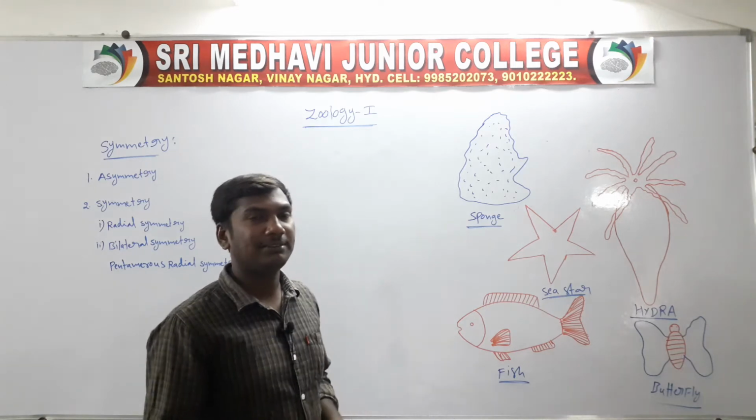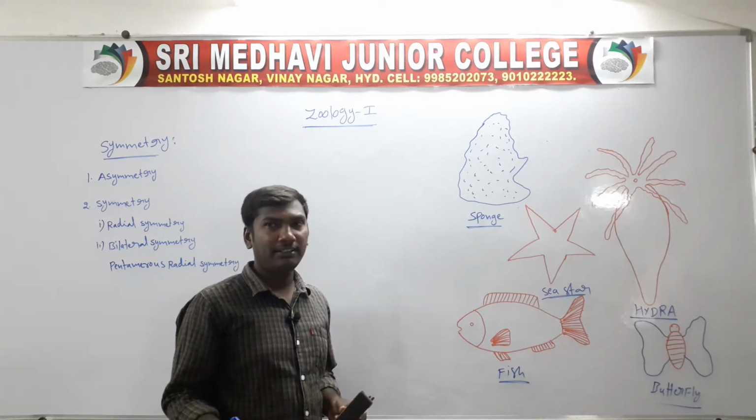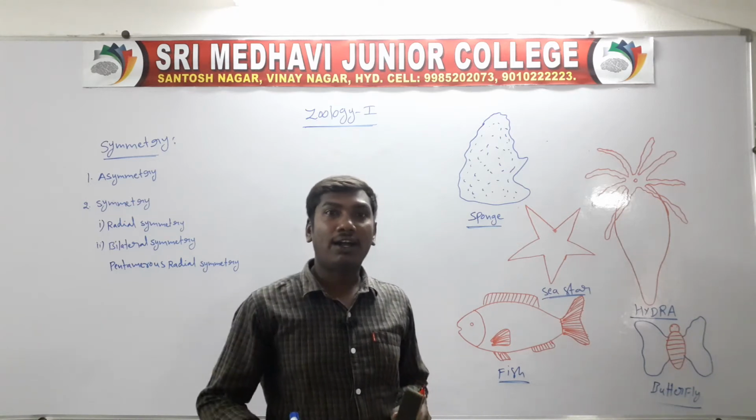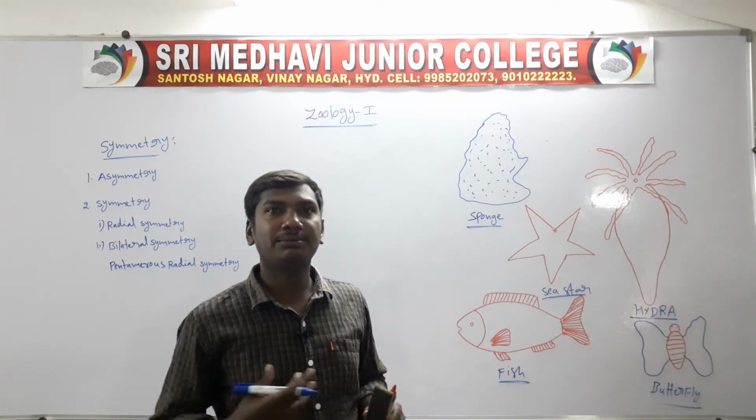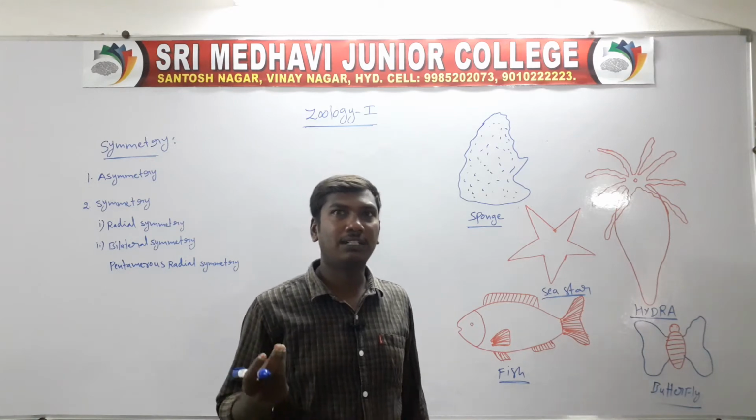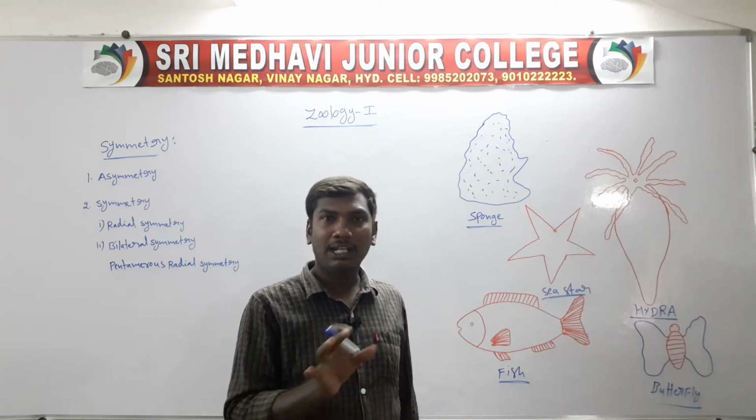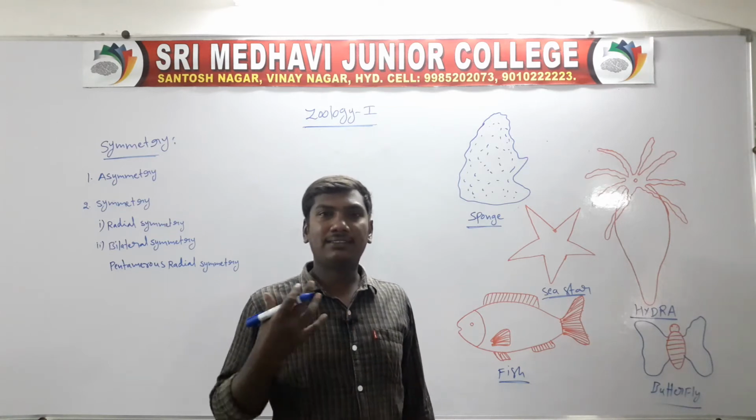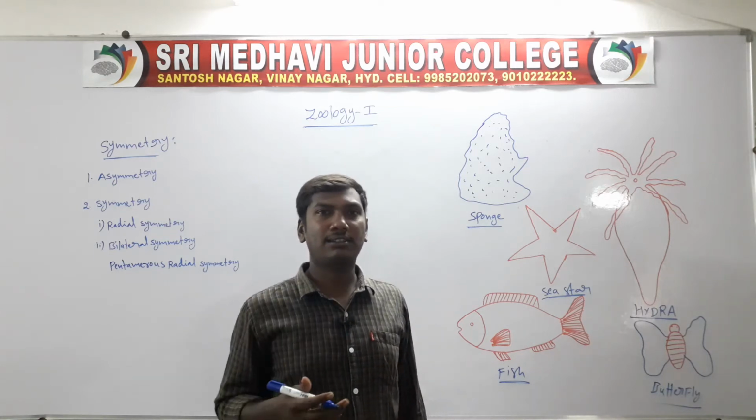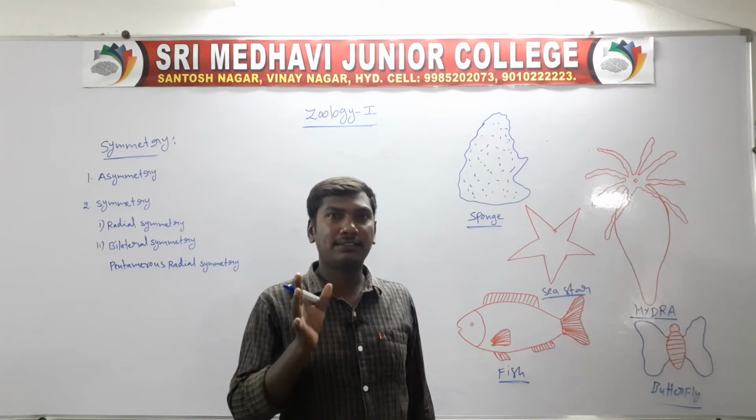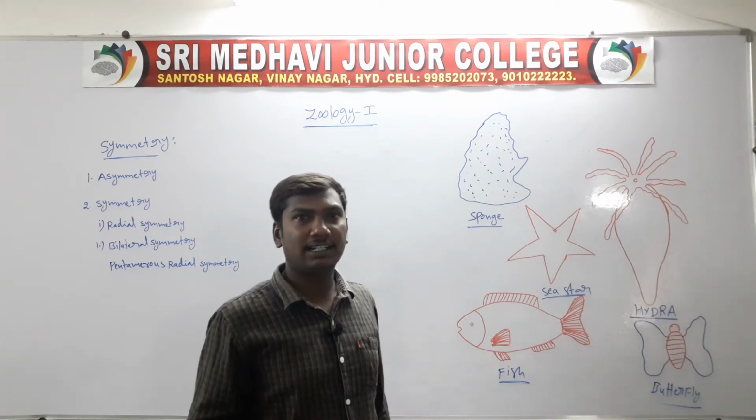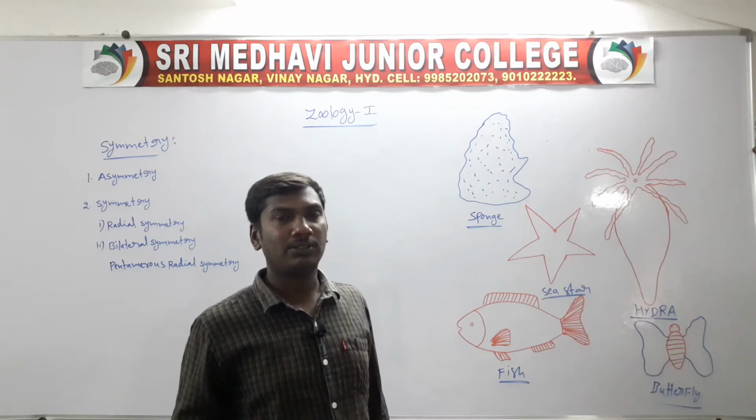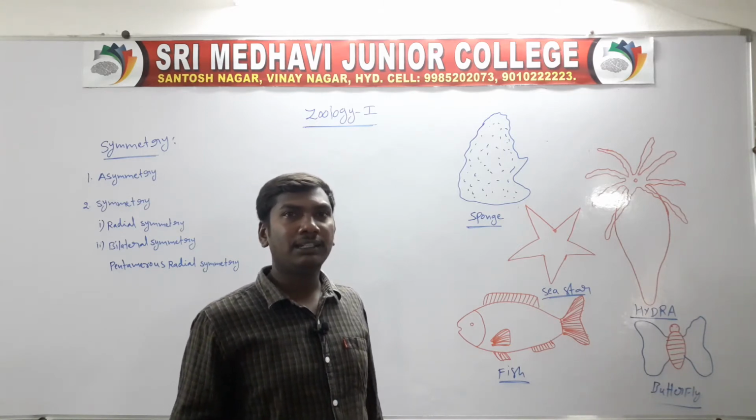Next topic, symmetry. Symmetry function means understanding the arrangement of the organisms. Balanced distributions: paired organisms have a balanced distribution, or single organisms are present on the central axis. So, these are the functions of symmetry.